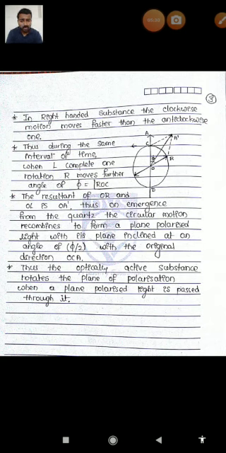It is making an inclination of psi by 2 with the original direction. So thus he has concluded that the optically active substances rotate the plane of polarization when plane polarized light is passed through it. This is how a geometrical treatment is carried out by Fresnel in order to explain how optically active substances rotate the plane of polarization and optically inactive substances do not rotate the plane of polarization.